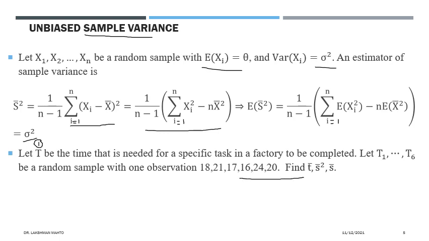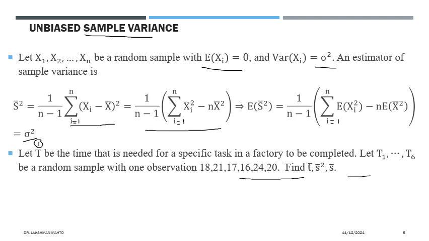So that value is t1 = 18, t2 = 21, t3 = 17, t4 = 16, t5 = 24, and t6 = 24. So that is it. Now the question is coming here. We have to find the sample mean, the sample variance, and the sample standard deviation. So these three we have to find.